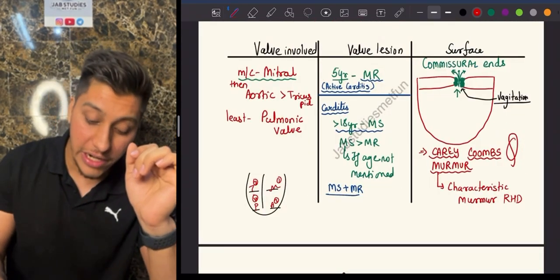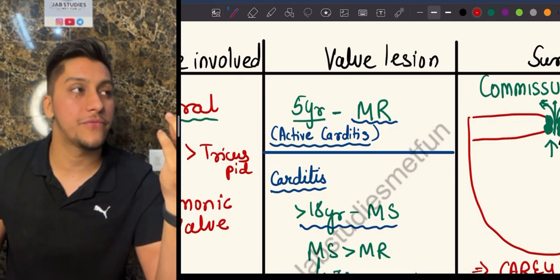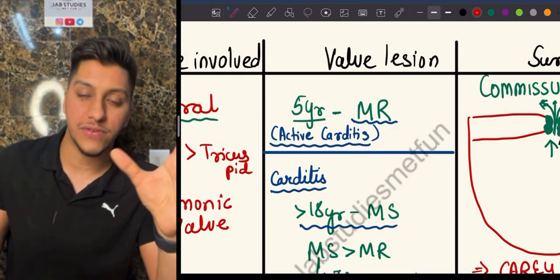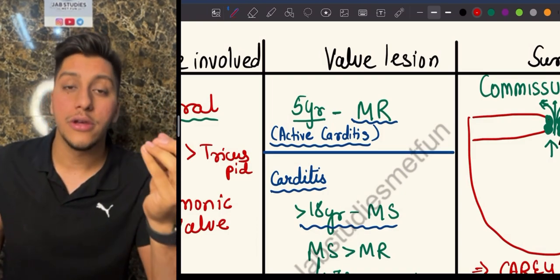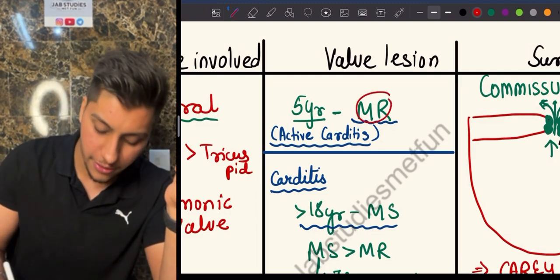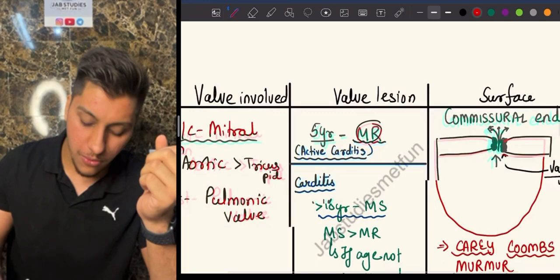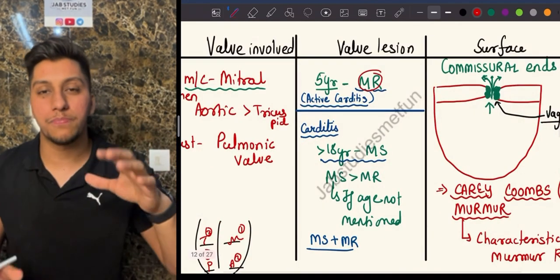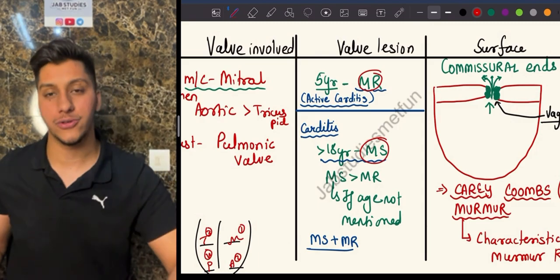Okay, what are the lesions which are found? If you are diagnosing it early, for example, if the patient is affected in the early onset, which is, remember, 5 to 15 years, the disease which usually involves is going to be your mitral regurgitation, mitral regurgitation in case of an active carditis. If you talk about more than 18 years, because prolonged infection can be there, you will have stenosis, and that is known as mitral stenosis.